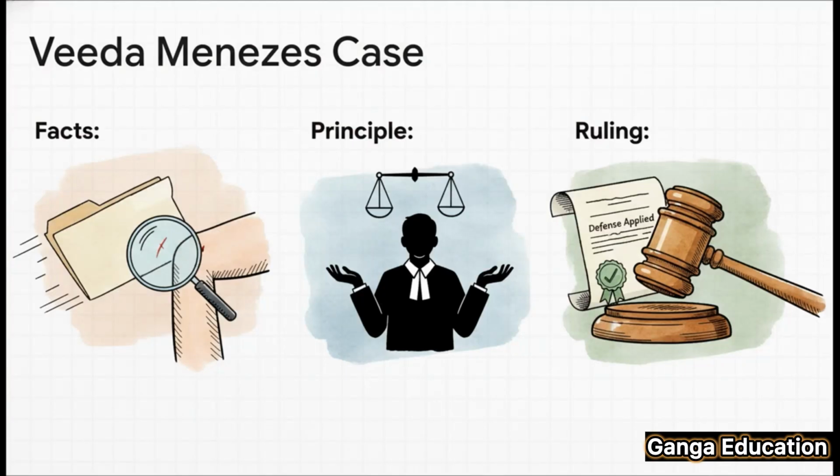Let's look at the key points here. The facts were simple. The accused threw a file, it hit the complainant, and caused a minor scratch. So what did the court do? It applied the reasonable person test. It asked, would a person with ordinary sense and temper actually file a criminal complaint over a tiny scratch like this? And the Supreme Court's ruling was, no. The harm was trivial, and so the defense was allowed. It's a perfect example of the objective standard in action.